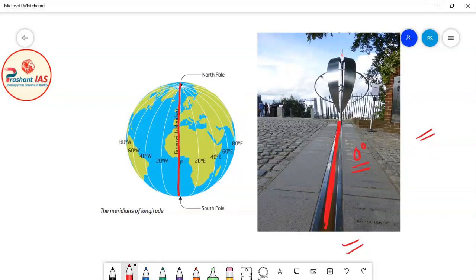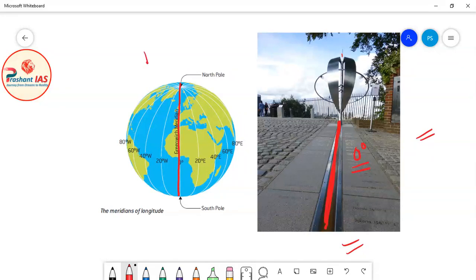So what happened was that all the longitudes were similar, all were identical, all the same in size. So what was the problem? We faced the problem of which longitude should be declared as the reference longitude. There was a lot of contribution of the British Royal Astronomical Observatory in the field of geography and astronomy. So in honor of that place, the longitude passing through the British Royal Observatory was declared as the reference longitude.